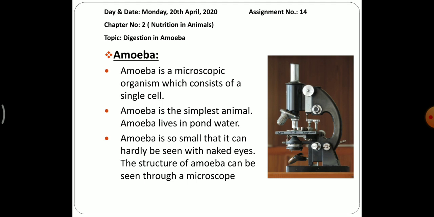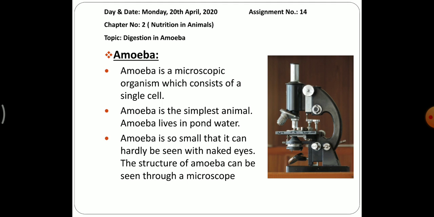Before starting this topic, we should know the structure and the parts present in amoeba. As we all know, amoeba is a unicellular organism. What do you mean by unicellular? It means made up of only one cell. So amoeba is a microscopic organism which consists of a single cell. Amoeba is the simplest animal. Amoeba lives in pond water. Amoeba is so small that it can hardly be seen with naked eyes.